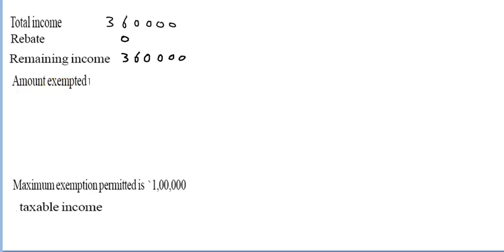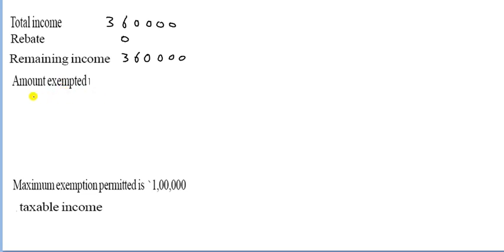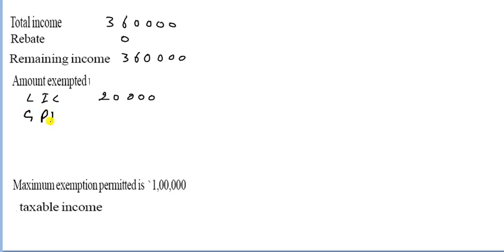Now the exempted amount. She deposits 20,000 as premium of LIC, so you can write 20,000 in LIC. You have to write like this. Now, 4,000 every month in GPF. So GPF is 4,000 into 12, that is 48,000.